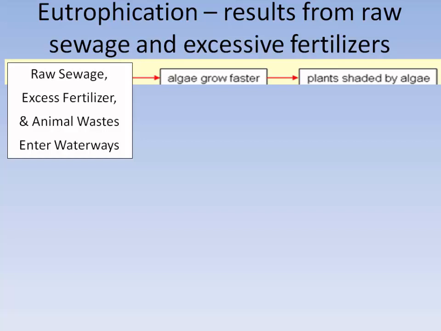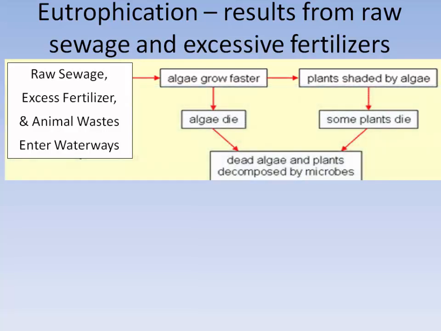When the algae grows in the water, it shades plants that are growing on the bottom of the lake or stream or the Chesapeake Bay and cuts off their light. Eventually the algae die and some of the aquatic plants die. When they die, of course, they're decomposed by bacteria in the water.